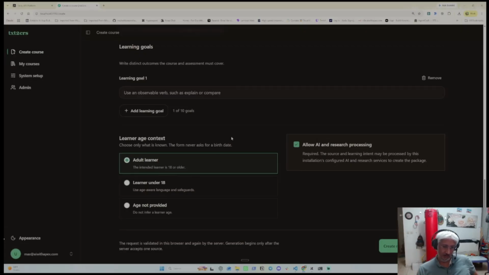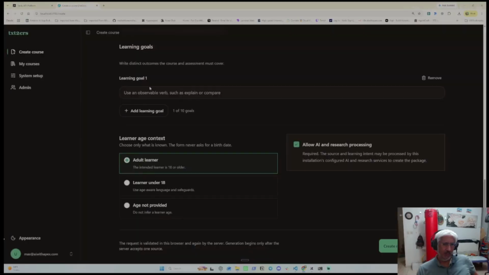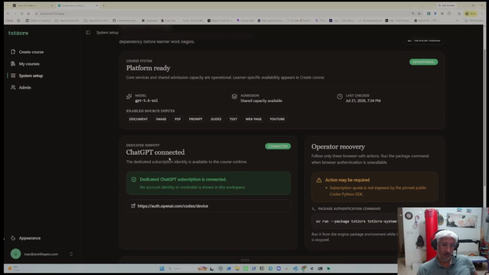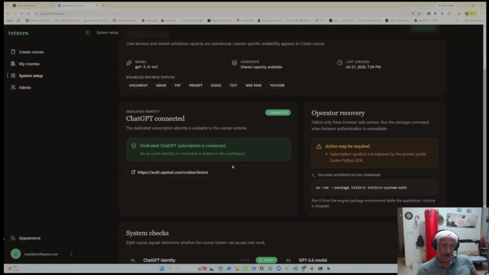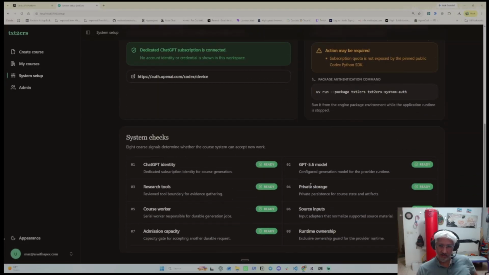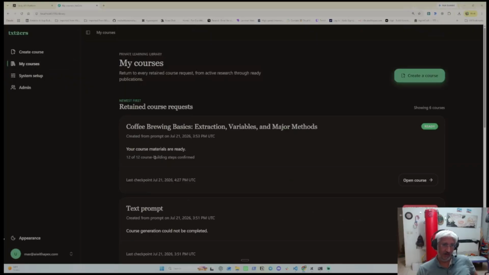And part of the goal here was to make it either cheap or free, right? So for research, we used Tavily since they have a very generous free tier of 1,000 credits a month, which gives you tons of search. You can do tons of research for that, also for free. And then in the system setup here, you could just use your ChatGPT subscription. You don't need to use an API key. You just use the system here to connect that, make sure everything is ready, generate the course, and I'll show you a course that we just generated right now.